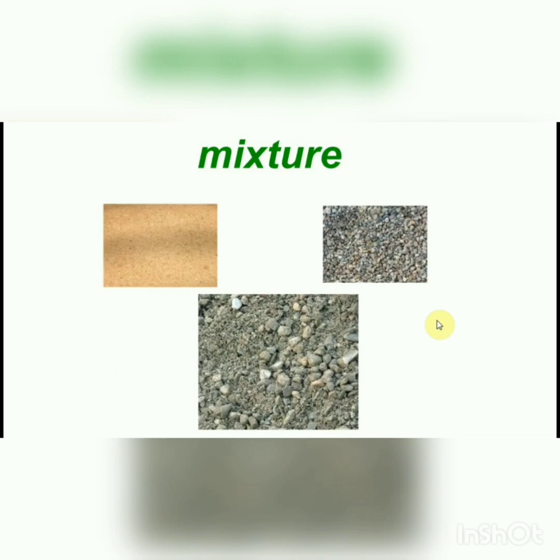Now, let's look at some more. Here we have sand and pebbles. What do we get if we mix them together? Well, we get a mixture of sand and pebbles, where each component retains its original properties or characteristics. And if we work really hard, we can separate the two components. In a mixture, each component retains its original characteristics, and that's the key concept you need to understand.